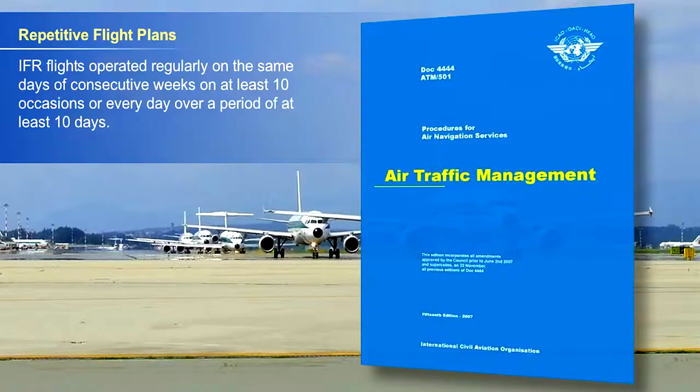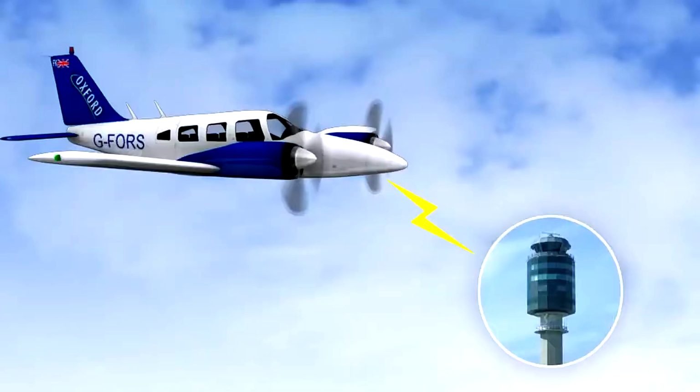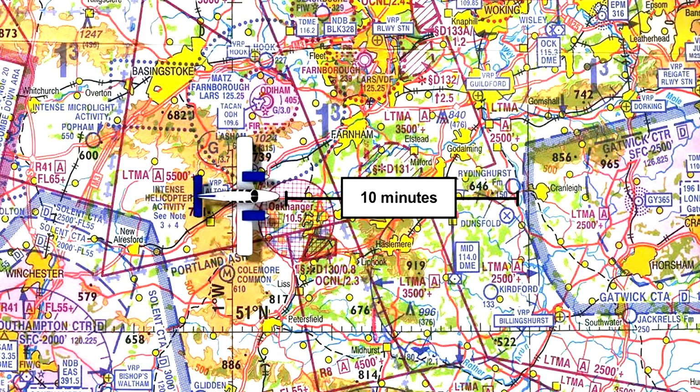There are some basic rules that you need to be aware of as to when a repetitive flight plan can be used by an operator. Repetitive flight plans are used for IFR flights operated regularly on the same days of consecutive weeks, on at least 10 occasions, or every day over a period of at least 10 days. There is a good deal more information on repetitive flight plans that could be mentioned, but this does not form part of the learning objectives.